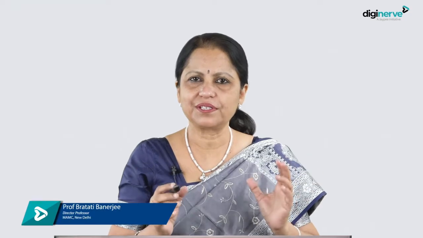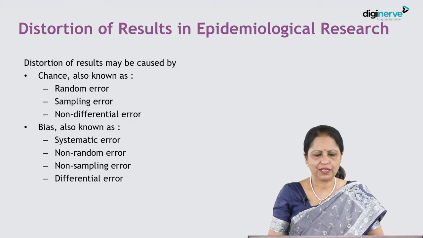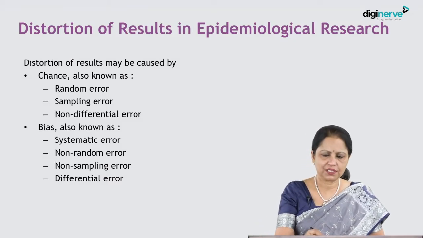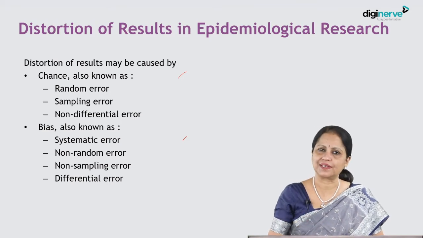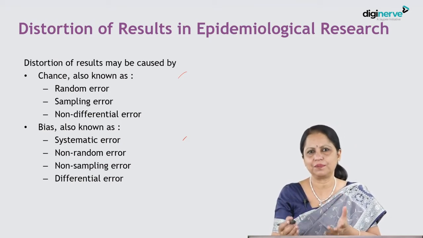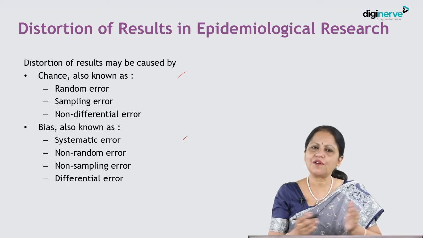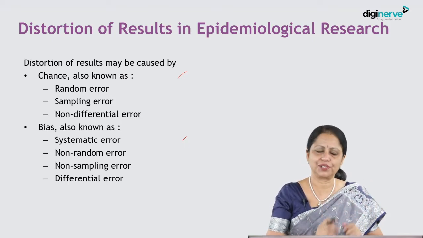I have told you, we do research and we have some observations, some findings, we analyze them and we draw an inference. So there are some aspects, some things which change the results, which distort the results. And so that means the final results that we find and observe and give inference on are not the reality. They deviate from the reality that is actually in place.